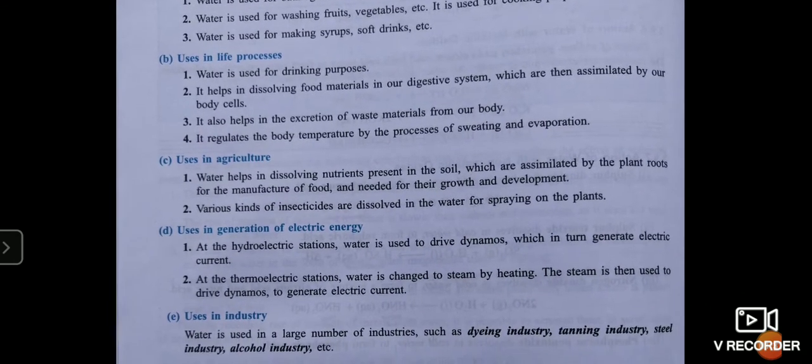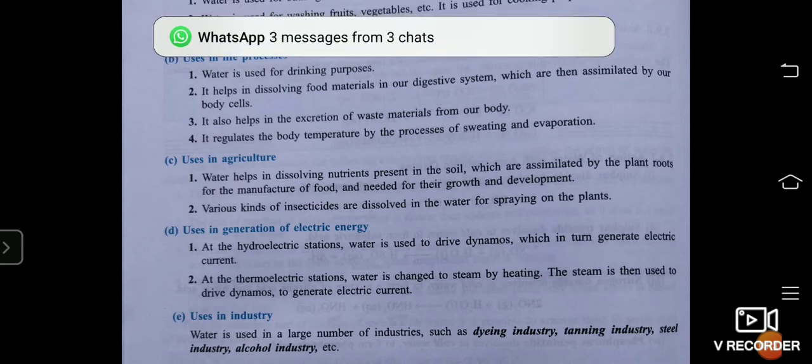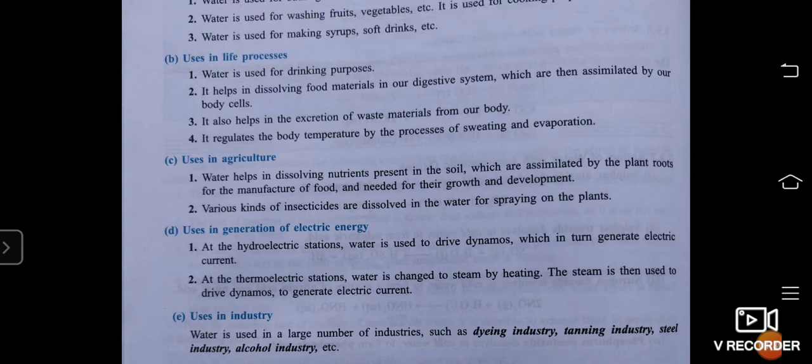In agriculture, water helps in dissolving nutrients present in the soil, which are assimilated by plants' roots for the manufacture of food and needed for growth and development. Now, various kinds of insecticides are dissolved in water for spraying them on plants. This is done for dilution of the insecticides.